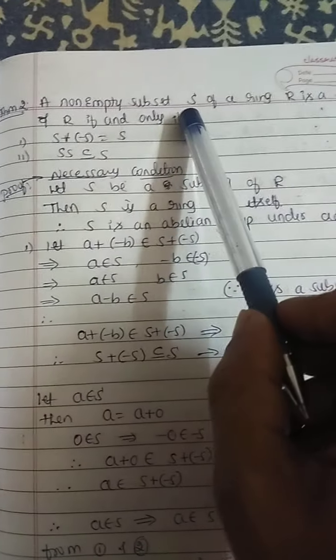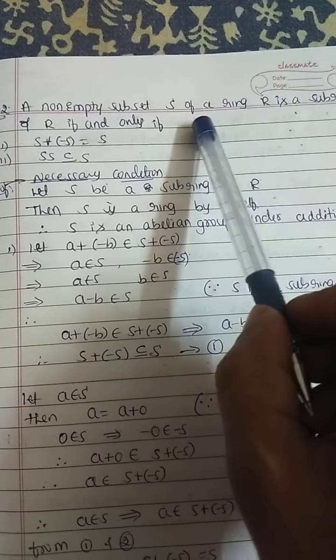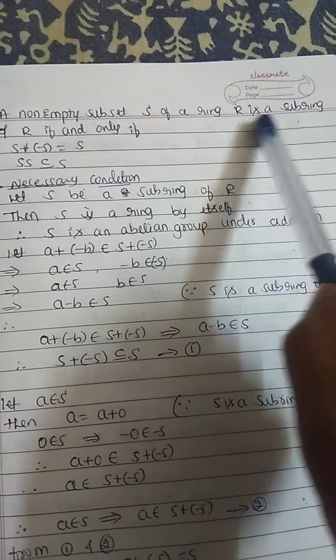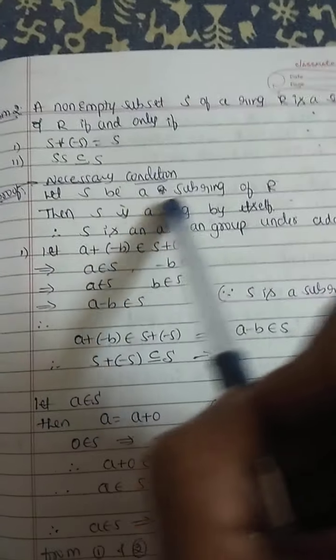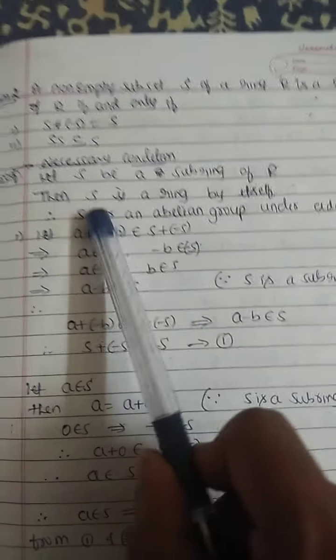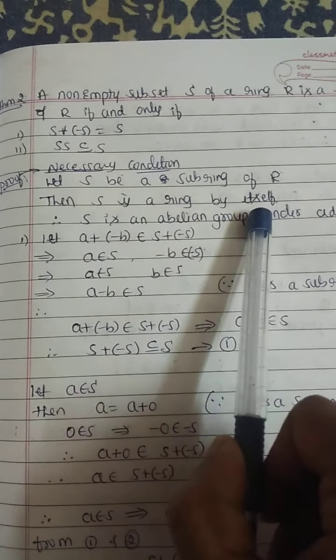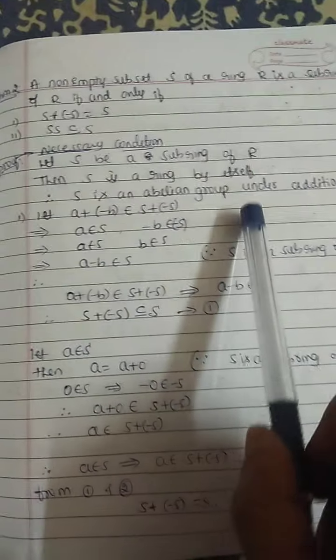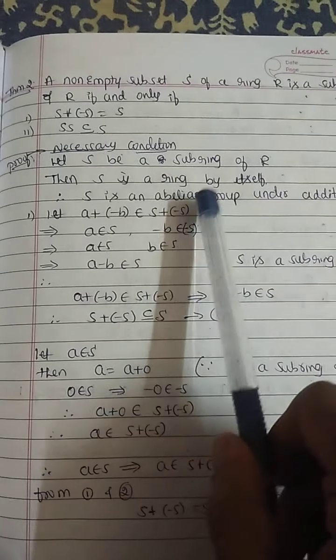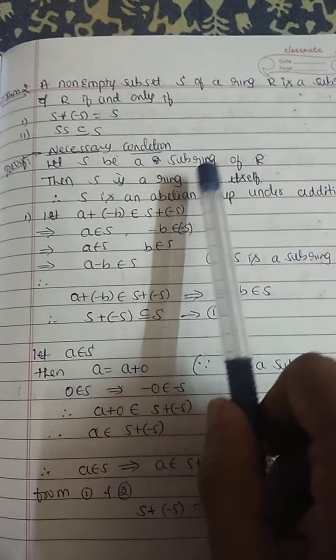Let S be a non-empty subset of a ring R, and let S be a subring of R. Subring of R is nothing but S is a ring by itself. Therefore, S is an abelian group under addition, by the definition of ring.